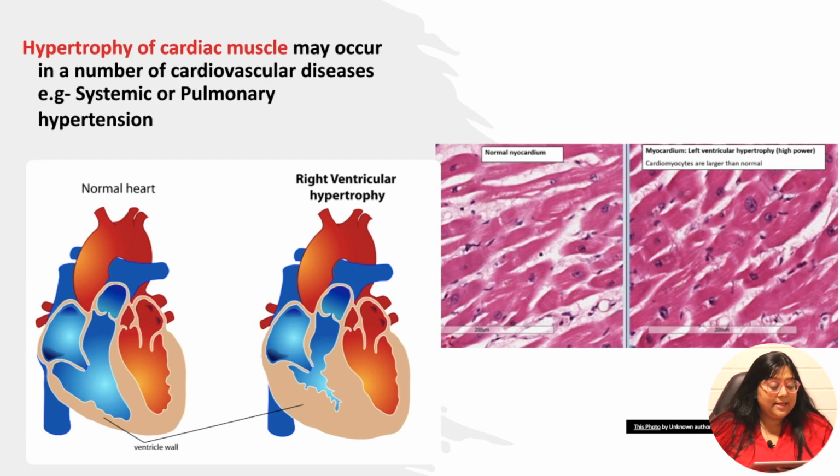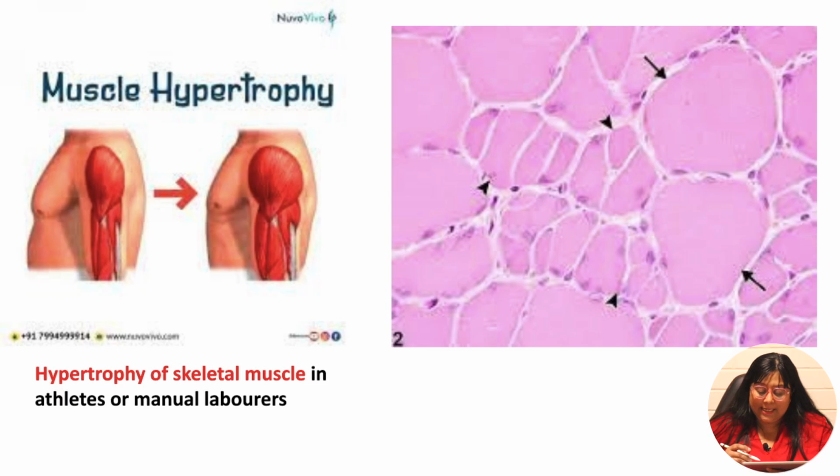So whenever there is some sort of stress, which in this case is systemic or pulmonary hypertension, there is an increase in the ventricular size because of hypertrophy, which is also called left ventricular hypertrophy or right ventricular hypertrophy, depending upon whatever the cause is. And in this, what histomorphological picture will you see? You will note an increase in the size of cardiac myocytes.